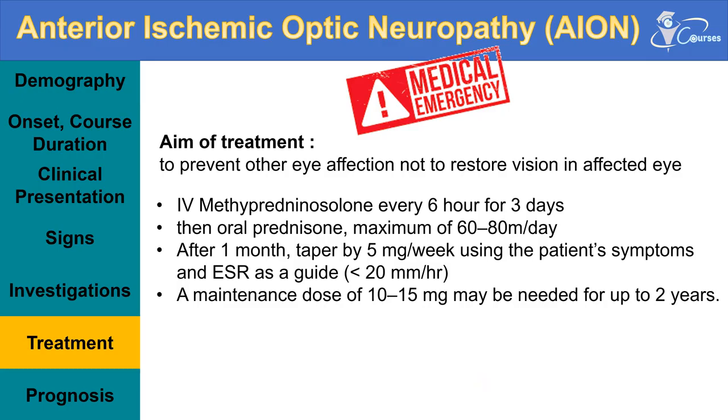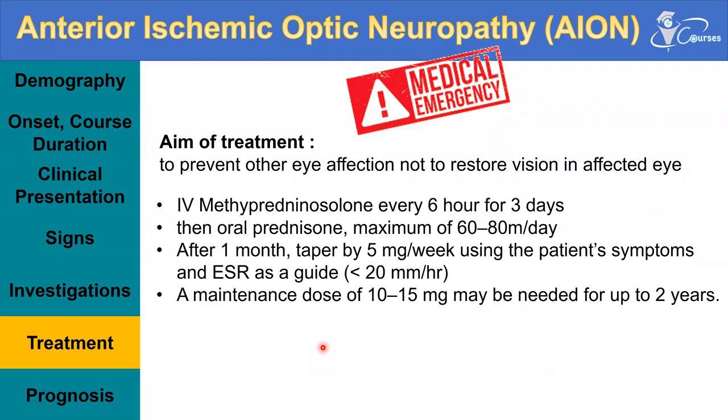So those patients should receive pulse steroid therapy by intravenous methylprednisolone every 6 hours for 3 days, then oral prednisone at a maximum of 60 to 80 milligrams per day, which is also 1 milligram per kilogram per day. After 1 month, we taper by 5 milligrams per week using the patient's symptoms and ESR as a guide. It should be less than 20 millimeters per hour. And those patients will continue on a maintenance dose of oral steroids, of 10 to 15 milligrams, for around 2 years.